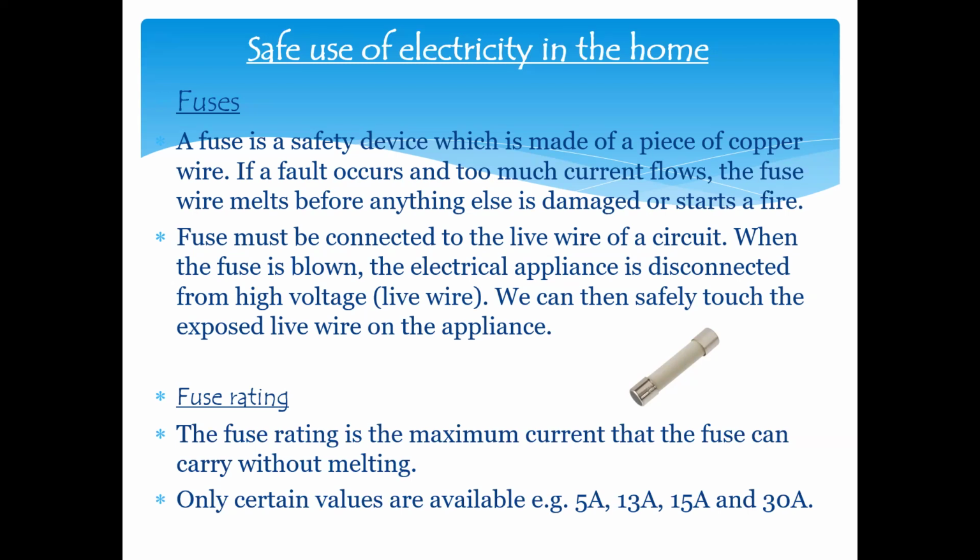What is present inside the fuse? Inside the fuse, there is a thin metal wire. If we change the thickness of the wire, the fuse rating will change. Like if I say a fuse rating is 30 ampere, a 30 ampere fuse rating means the wire which is used can allow more current, so a much thicker wire is used. But if a fuse rating is only 3 ampere or 5 ampere, a very thin wire is used, which can melt easily. So by changing the thickness of a wire, it allows a different amount of current to pass. As a result, the fuse rating will change.